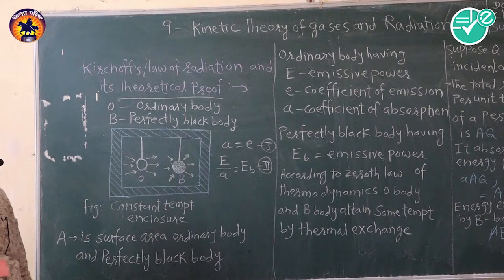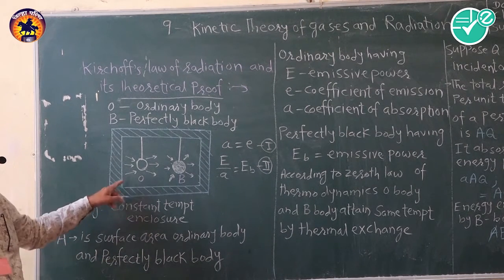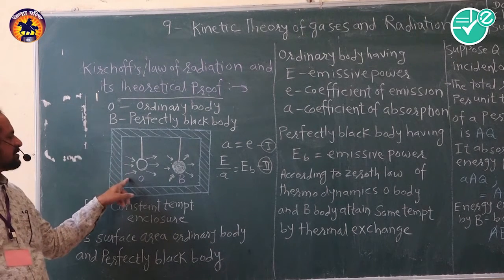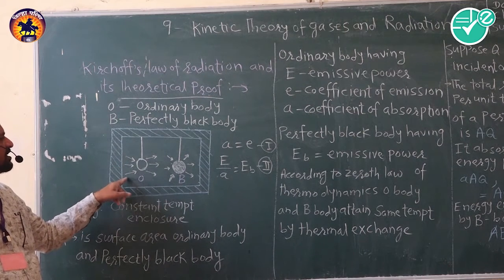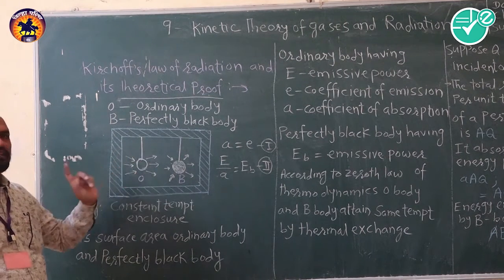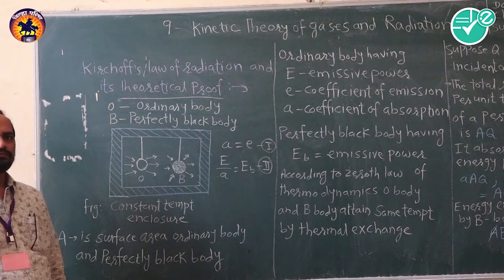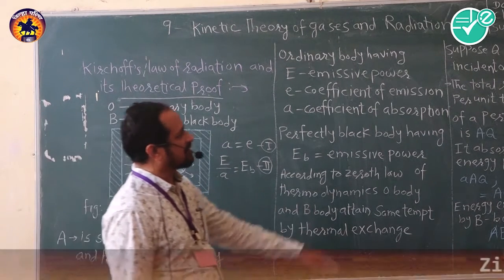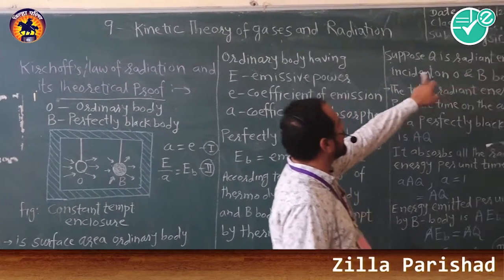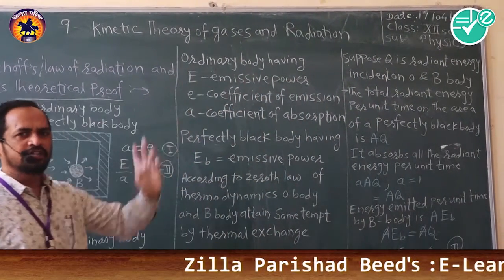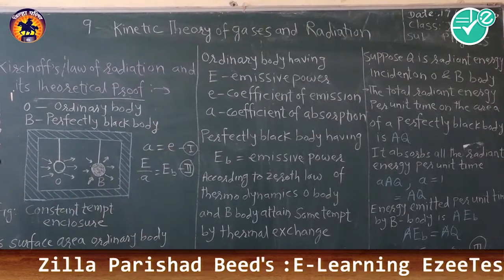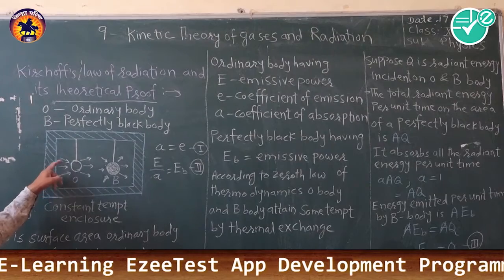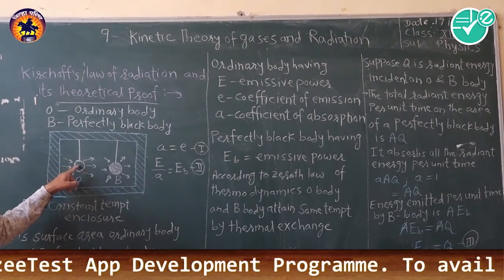Now after that we will consider, as you see here, the three arrows which denote that radiant energy is incident on the ordinary body or the perfectly black body. Here we will consider that capital Q is the radiant energy incident on the ordinary body or black body. After entering this body, this radiant energy will be absorbed here.